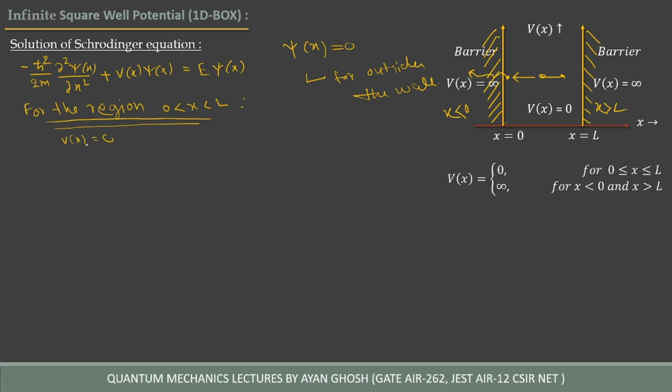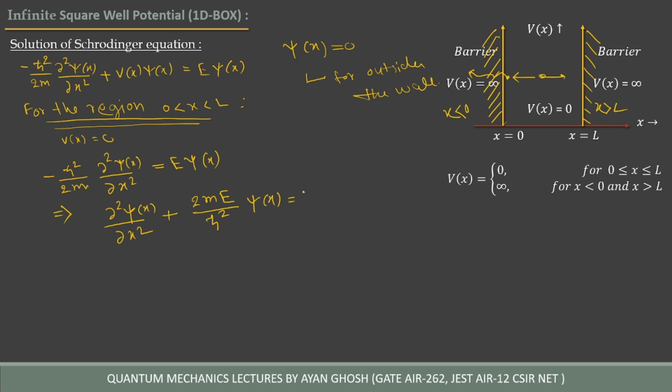So the Schrödinger equation becomes minus h cross square divided by twice m, del 2 psi of x over del x2, equal to E times psi of x. Simplifying, we get del 2 psi over del x2 plus 2mE divided by h cross square psi of x equal to 0.